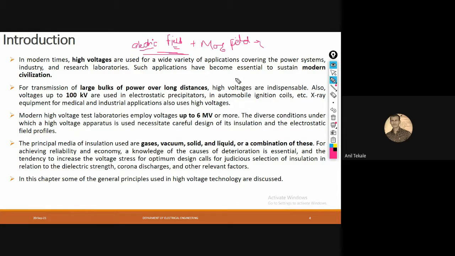And you have already understood the electromagnetic. The electric field is mainly denoted by E, and its SI unit is volt per meter, V/m.